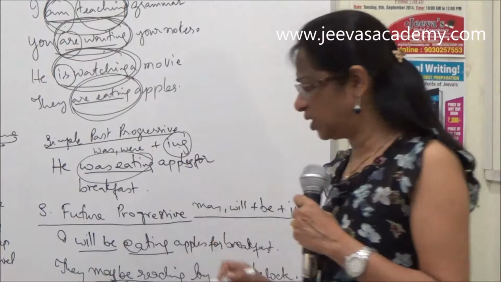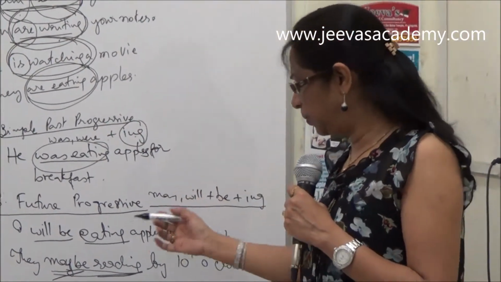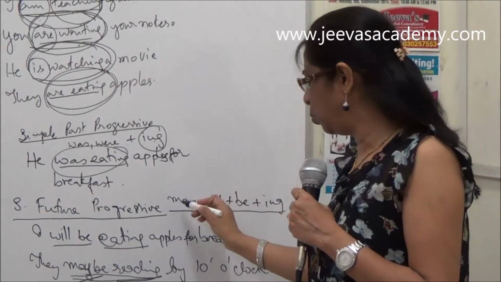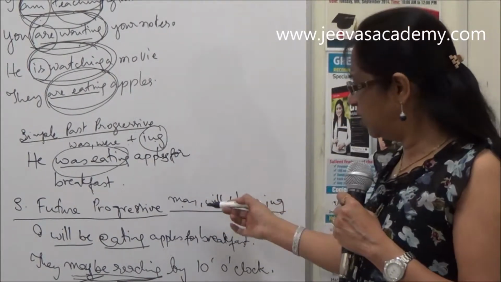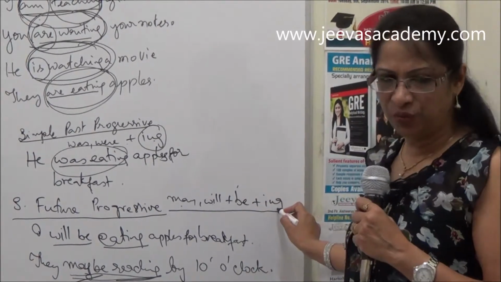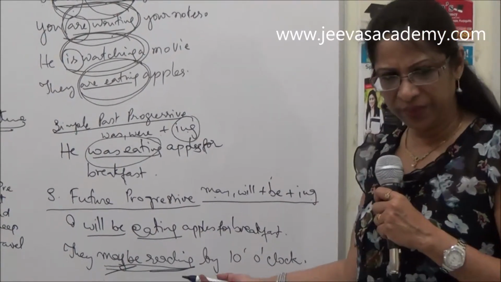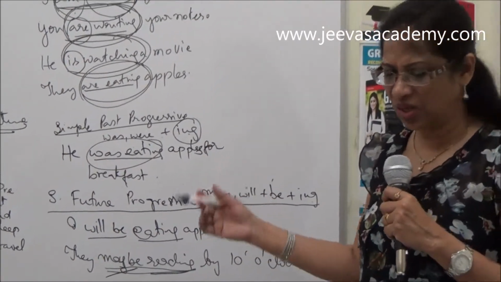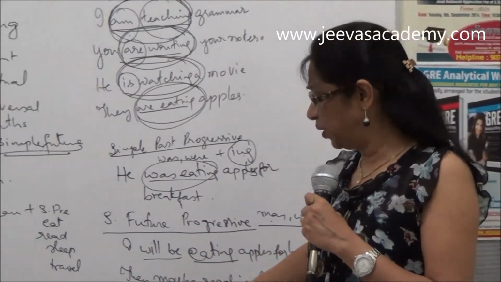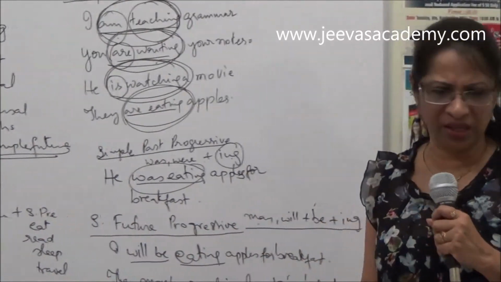Simple future progressive, an action that you will continue to do maybe in the future. I will be eating apples for breakfast. So we use the modals, will, may, plus be, the be form auxiliary, plus the ing form of the verb. Will be eating, may be reaching. So we indicate an action. As I said, the simple future progressive can very well be eliminated if you simply put it in the simple future tense as well.